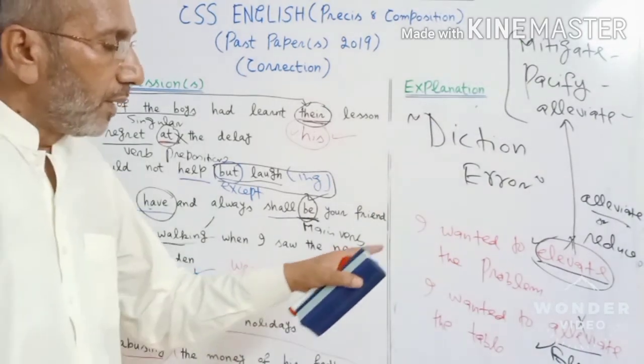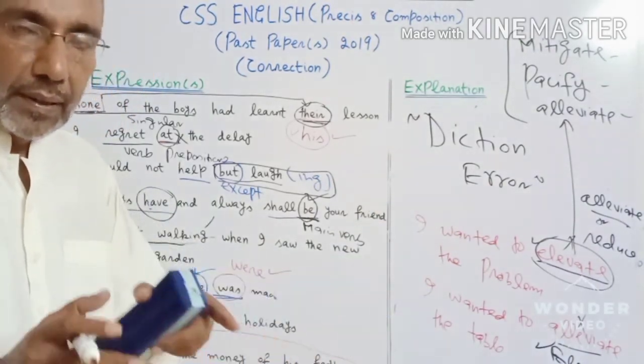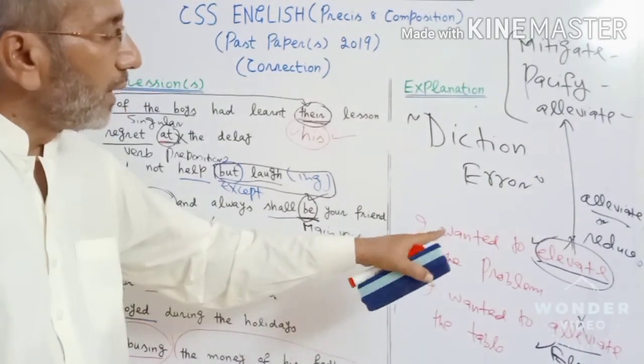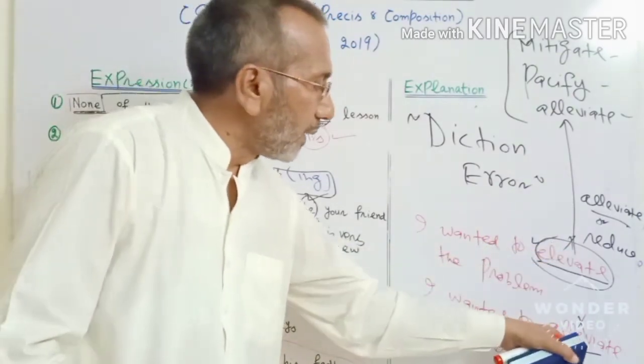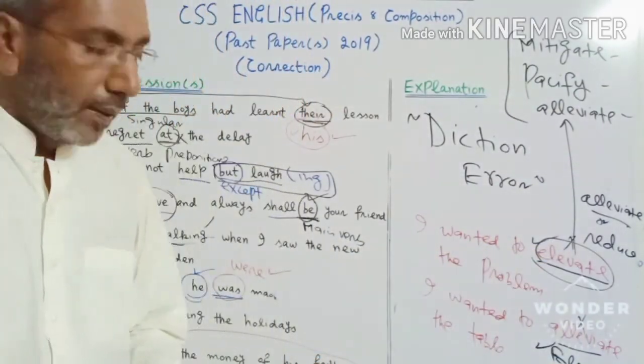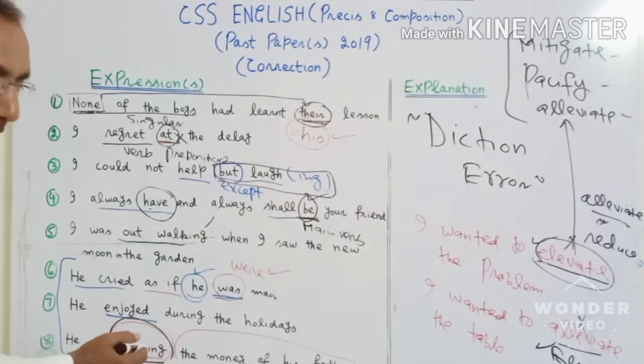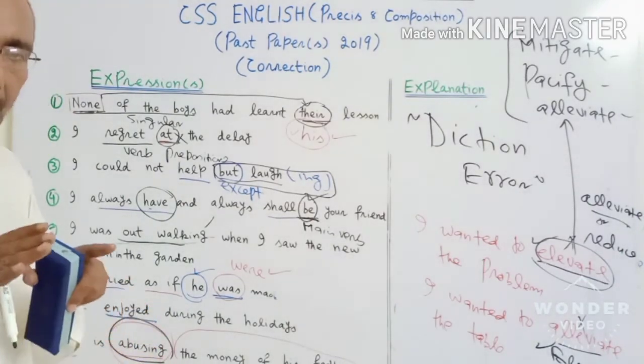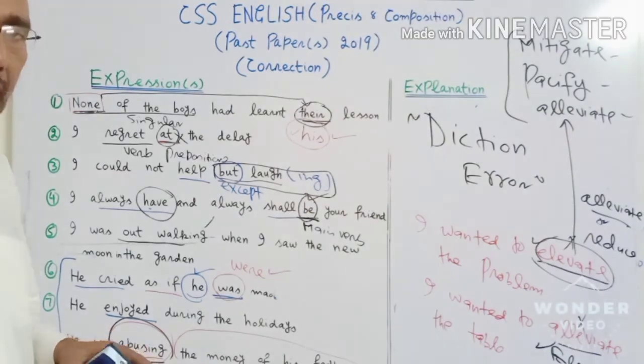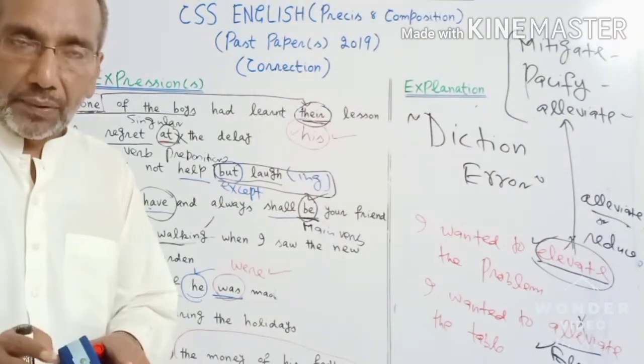So words were fine, but they were not at the proper place. So over here, elevate was not giving sense. In this expression, alleviate was not giving sense. So in this expression, the word abusing was not giving its proper sense. So this sort of mistake is called a diction error.